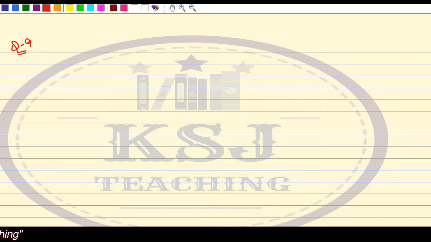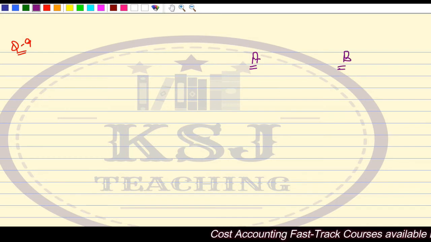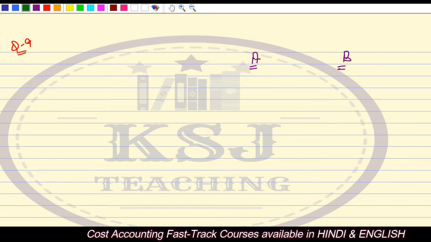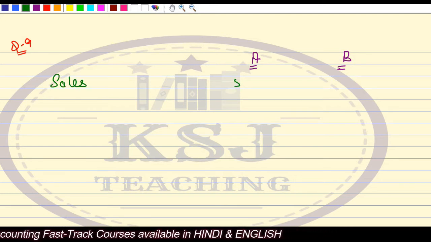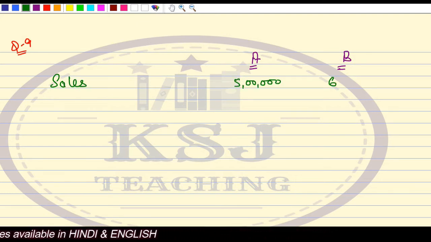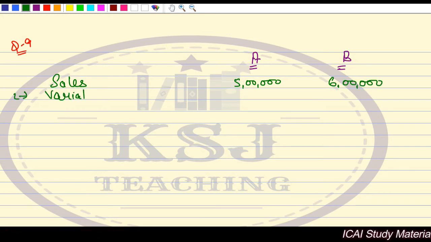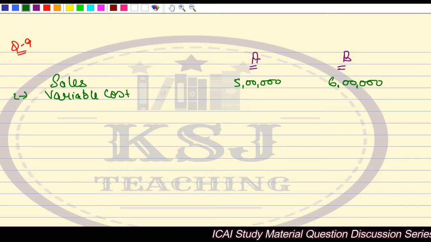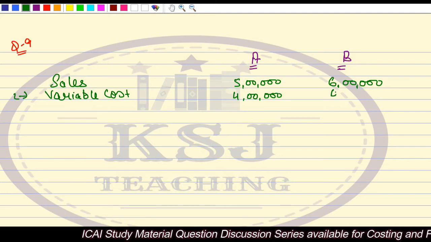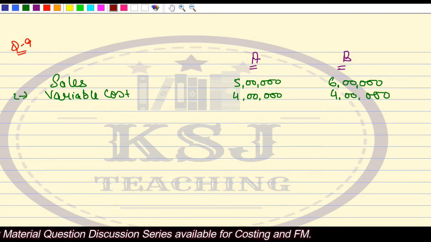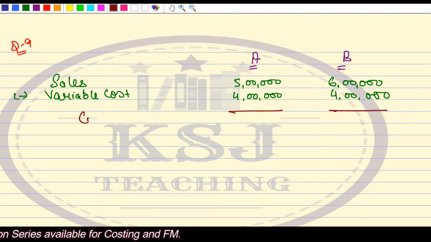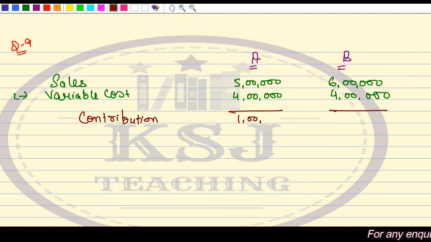Question number 9. So we have two companies, A and B, and the sales is given: 5 lakh and 6 lakh, less variable cost, that is 4 lakh and 4 lakh. From here, what you will get is contribution, that is 1 lakh and 2 lakh.